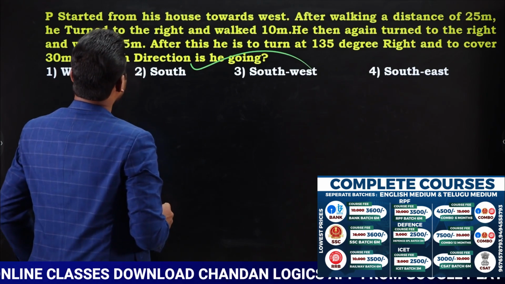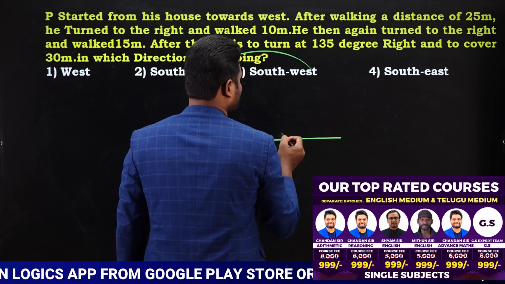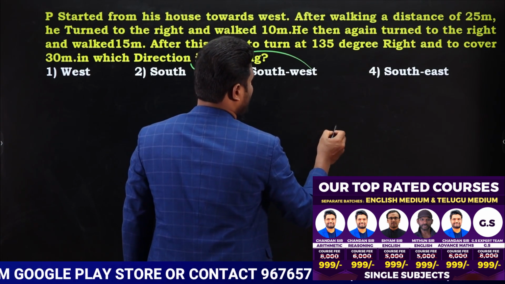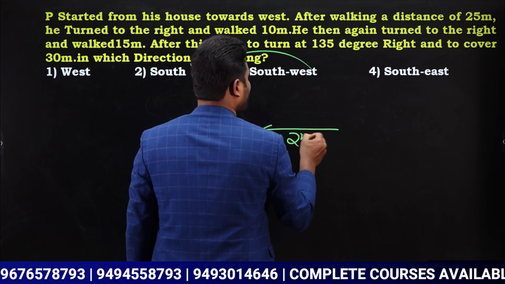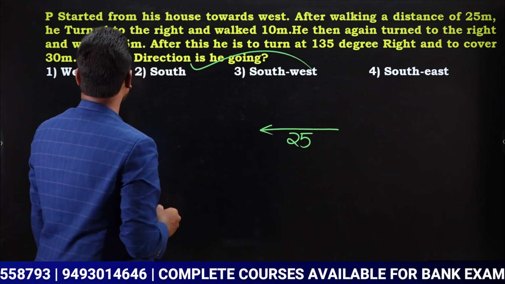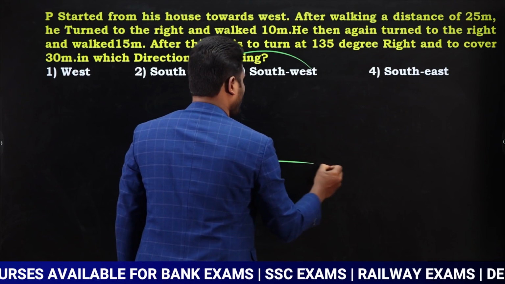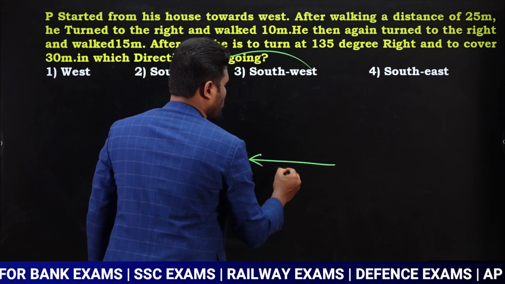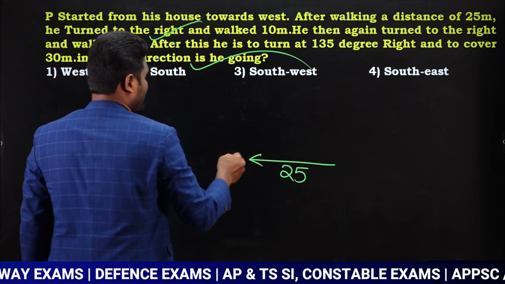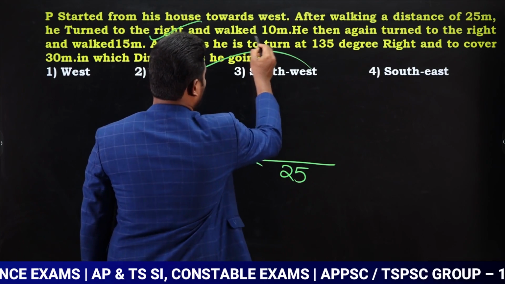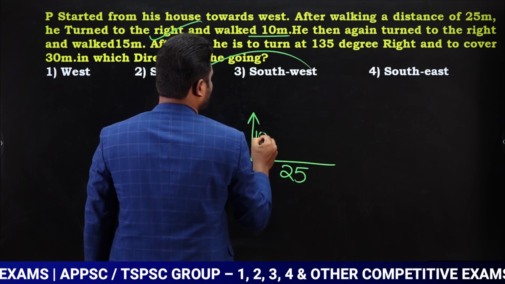Look at that. P started from his house and walked towards west. How many meters? 25 meters. So he is walking towards west 25 meters. After that, he turned to right. Right means towards north direction, and he walked how many meters? 10 meters. So he turned to right and walked 10 meters.